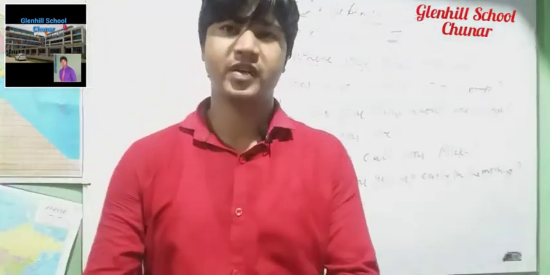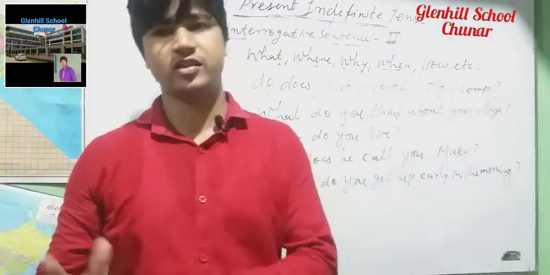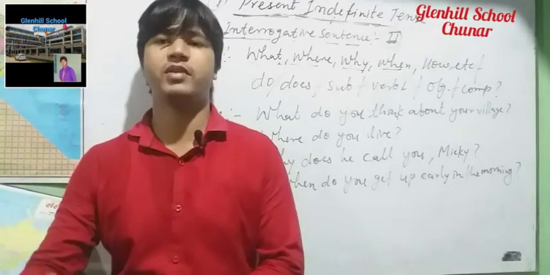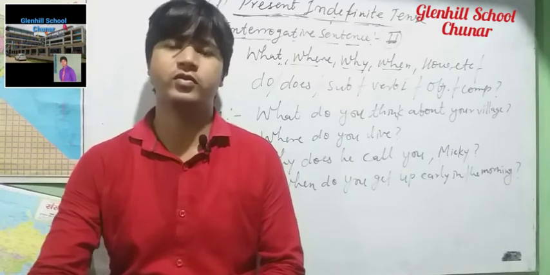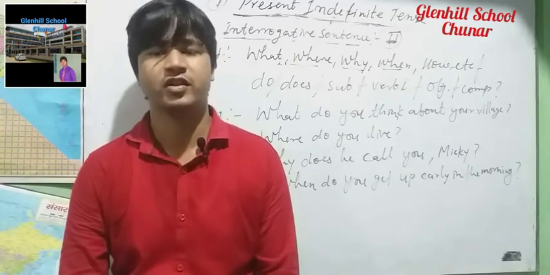And then we have to understand the tense, just like a man has sons, and the three sons are present, past and future. These three sons have also four sons: indefinite, continuous, perfect and perfect continuous.